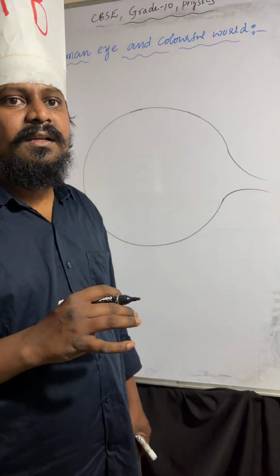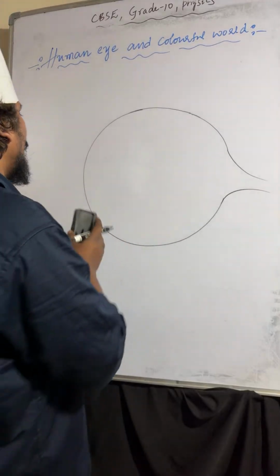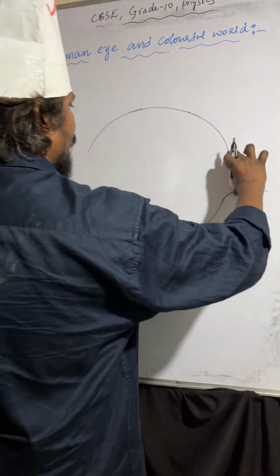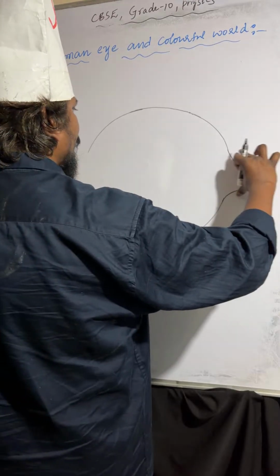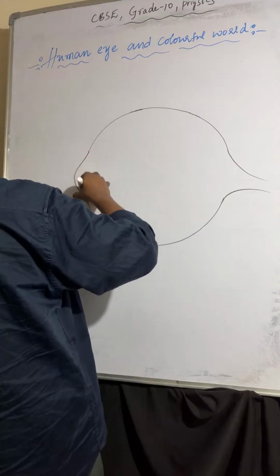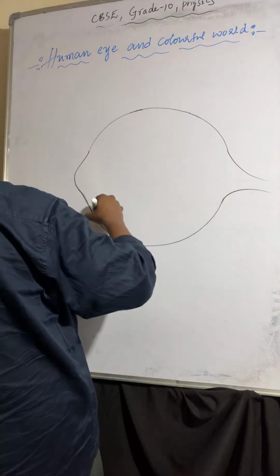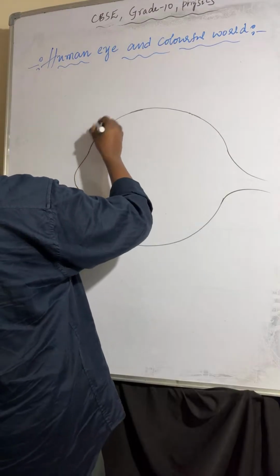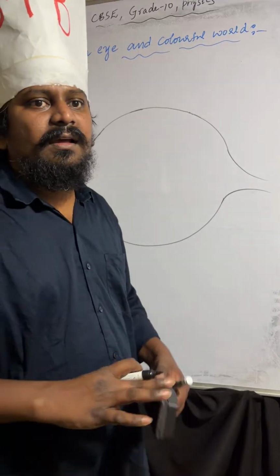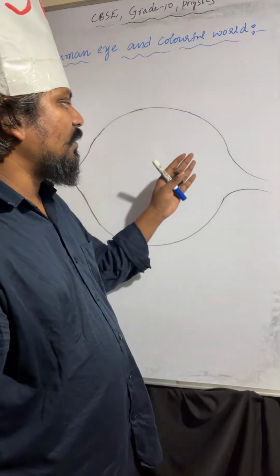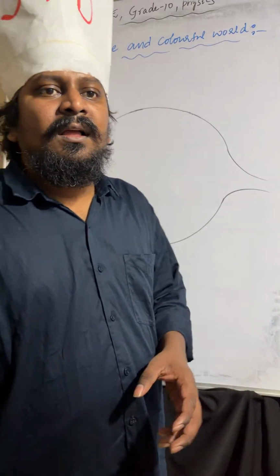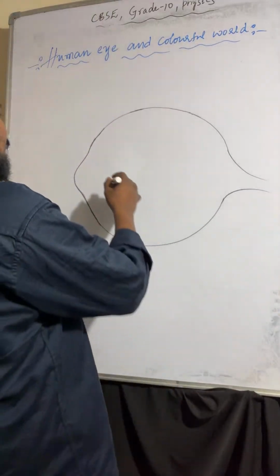After that, the front portion is for the cornea, the bulged portion at the front. This is the cornea, somewhat of a bulged surface. Understood or not? If you draw the cornea and the optic nerve, that's enough. Then the eye diagram is almost over.